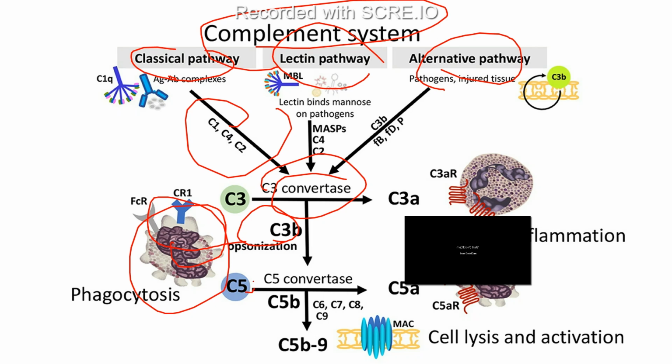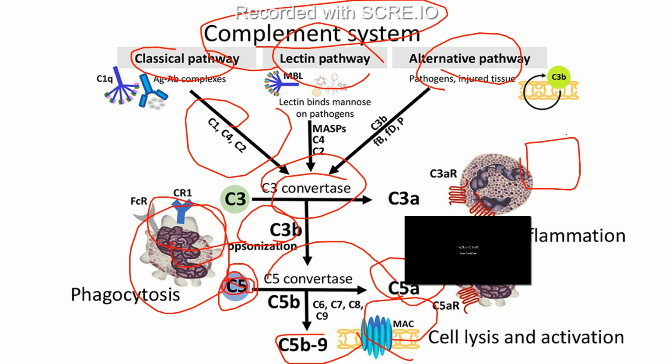The C5 enzyme, which is initially inactive, will activate and convert into C5a, and now C5b will also bind and they'll form a complex with C6, 7, 8, 9, like C5b-6-7-8-9, and this complex now forms the MAC. This MAC forms a pore-like structure so that it can lyse the cells. It is very specific to the complement system, this MAC, and it causes cell lysis and activation. This happens under the classical pathway.